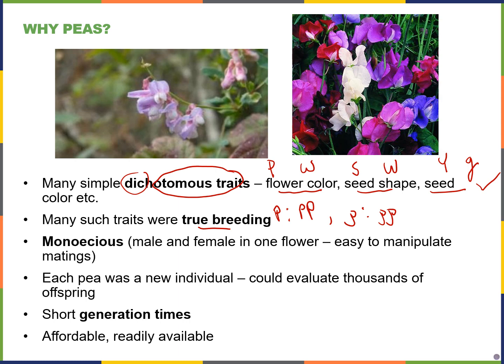Pea plants are also monoecious. Sometimes this is known as being hermaphroditic, or a hermaphrodite, in terms of an organism where male and female organs are in a single organism. This makes it really easy to manipulate the matings in these pea plants. Each pea plant is a new individual, so you can evaluate thousands of offspring. And they have short generation times. The garden pea grows to maturity, for example, in one season. Also, these are quite affordable, and they were readily available back then too.